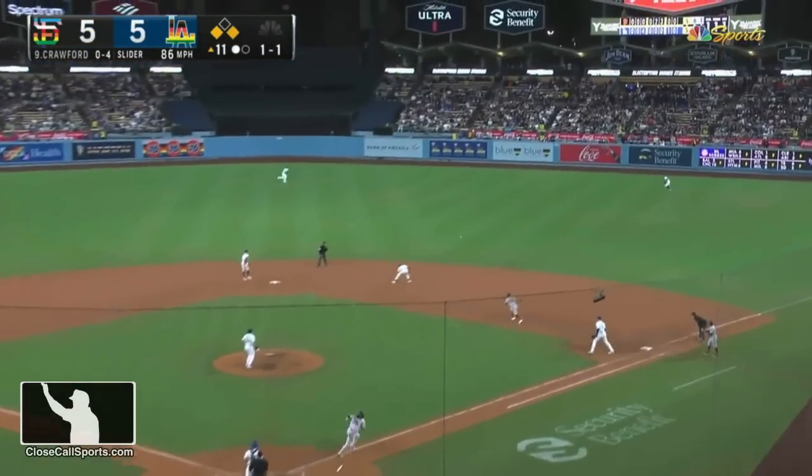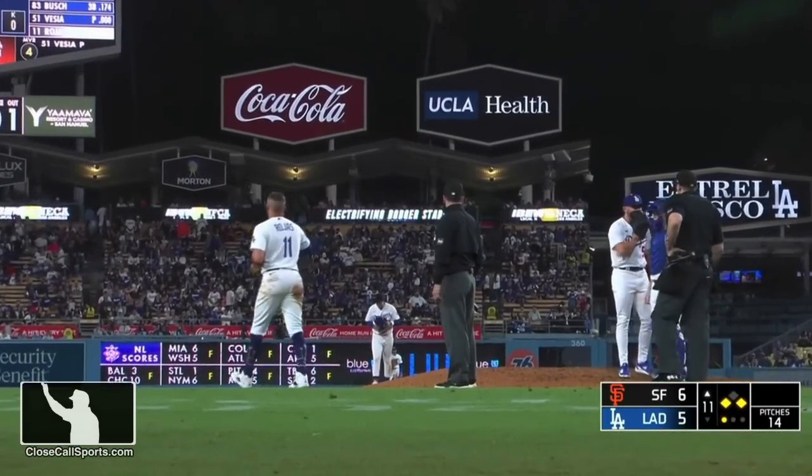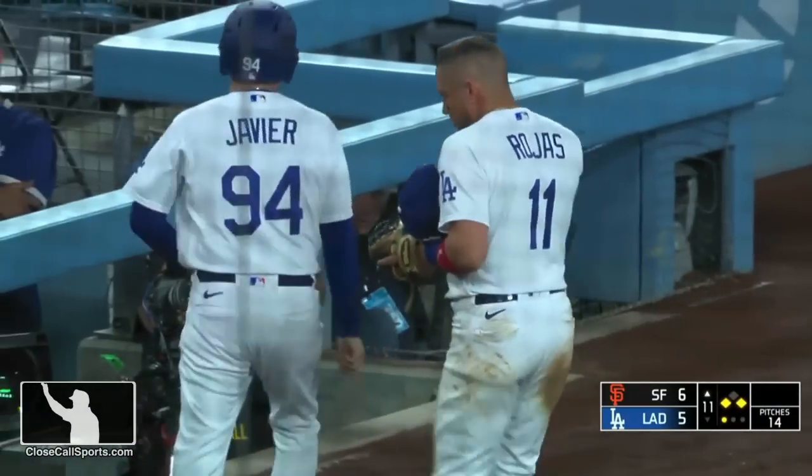Crawford lines one into right center field. After the Giants take the lead in extras, we have a pitch-com problem. Some pitch-com issues that ran out of battery.